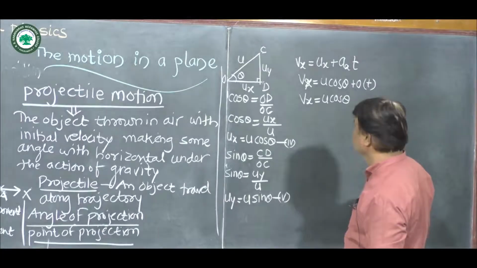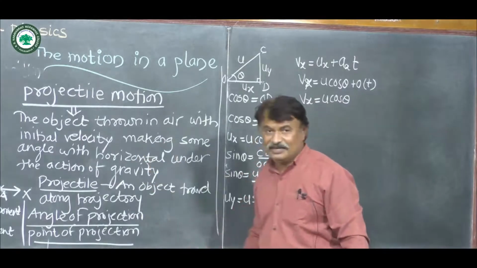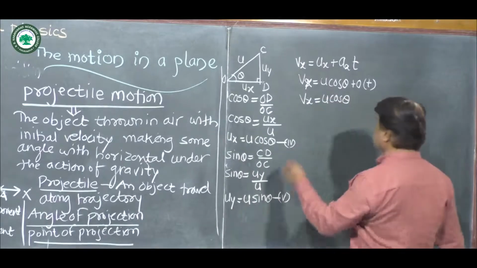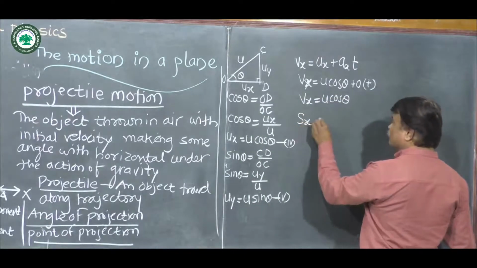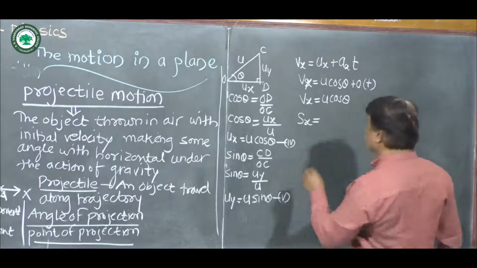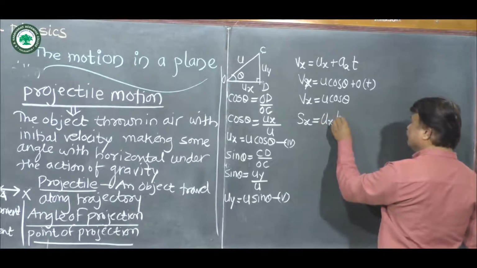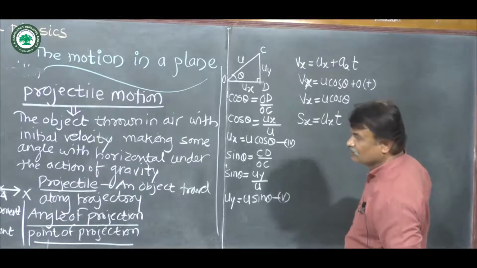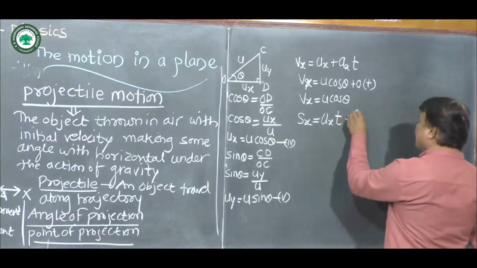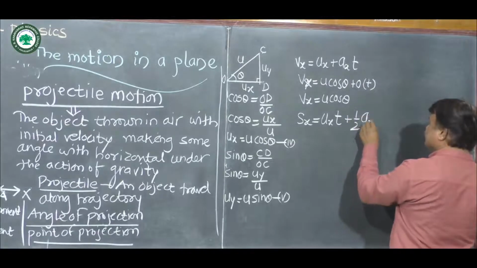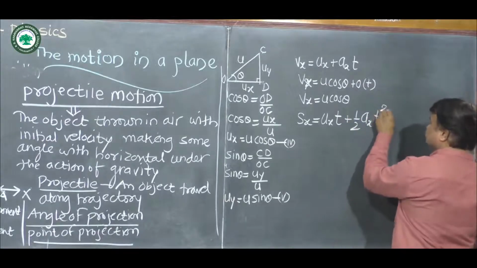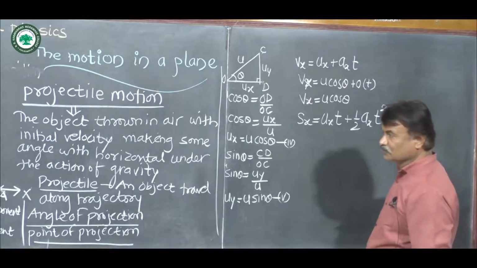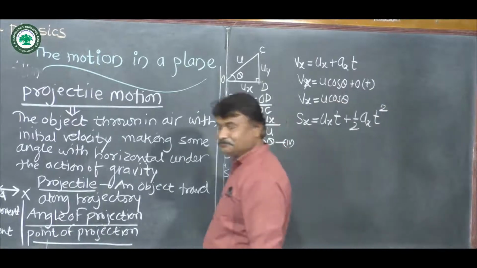Similarly, we consider second kinematical equation along the x-axis. So Sx is equal to Ux into t plus half Ax into t square. Now consider the diagram.